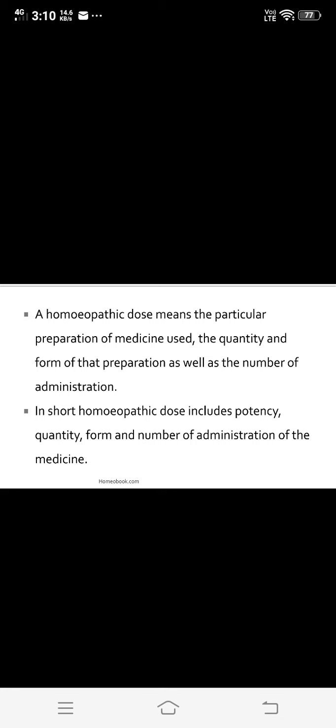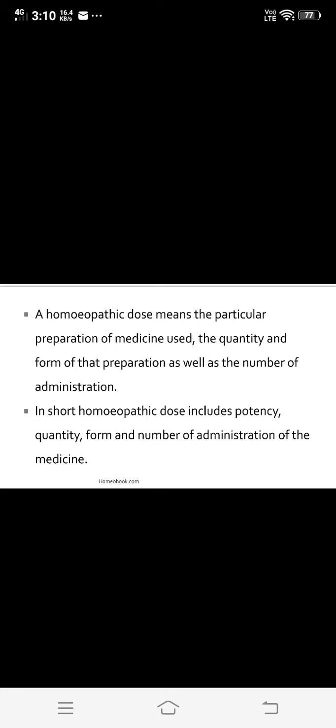Then we see the second and third points combined, that is the seat of the disease and the character and the intensity of the disease. In this we studied that diseases which are fatal require low potency, and diseases characterized by diminished vital reactions also require a low potency. But diseases characterized by increased vital reaction respond to a higher potency. In short, the higher the susceptibility, the higher the potency.